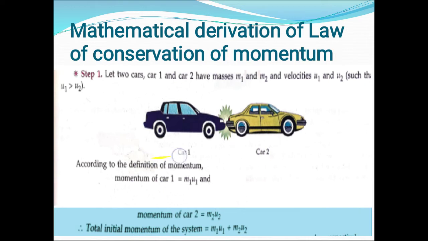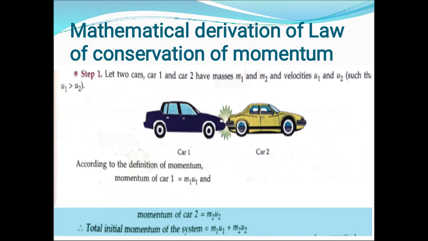So it happens here in this case that car 1 having mass m1 with velocity u1 collides with car 2 having mass m2 and moving with velocity u2. According to the definition of momentum, the momentum of car 1 was m1 u1 and the momentum of car 2 was m2 into u2.